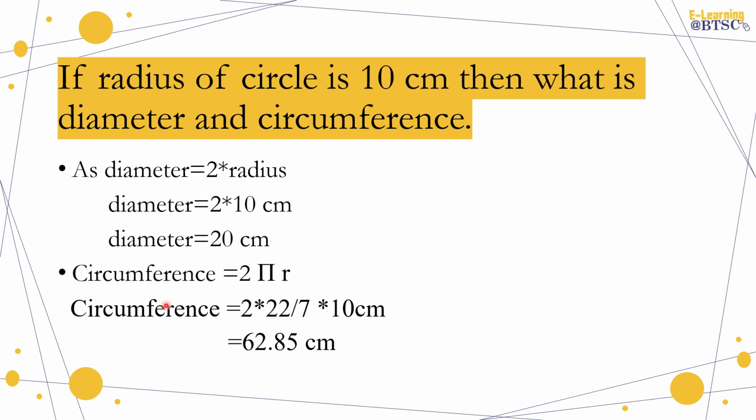Circumference. What is circumference? Circumference equals 2 pi r. You will put the value of pi, that is 22 by 7. Then you will put the value of radius, that is 10 centimeter. Then you will simplify all the values and you have the answer 62.85. That is the circumference of a circle, or you can say that is the length of the boundary of that circle that has a radius of 10 centimeter.